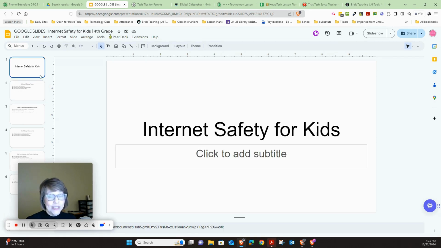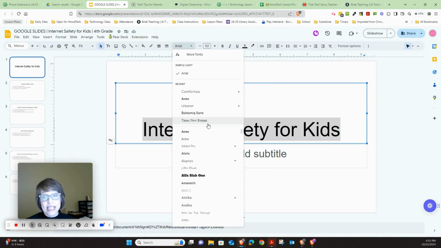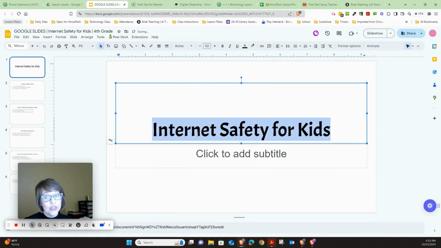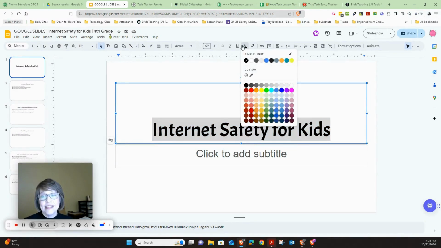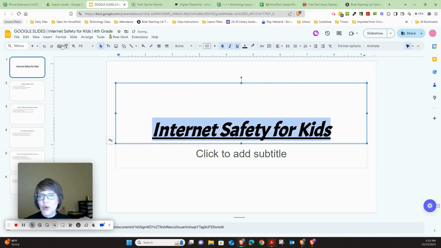So first, let's handle the fonts. If you select a text box that's already here, you can highlight all the words in the text box. Now I prefer just to press my shift button and then use my arrow keys, and that will highlight things. Once it's highlighted, you can go up here and choose a different font, any font you want. Doesn't matter what font you use, just try one that is going to be easy to read for people. You can also change the color of the font, and you can even put it in bold, italics, or you can underline. Try any of those things.